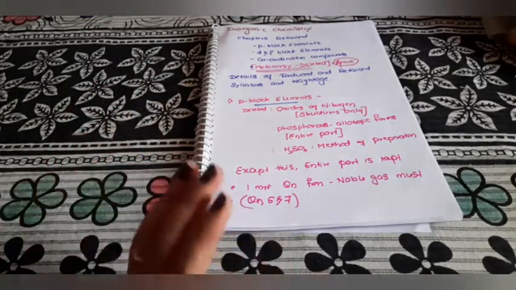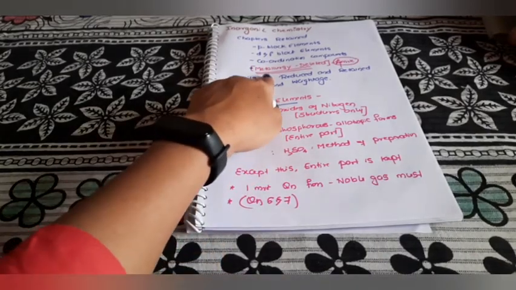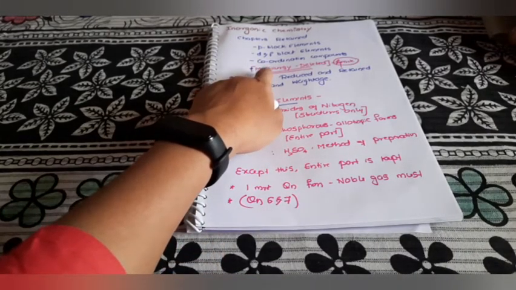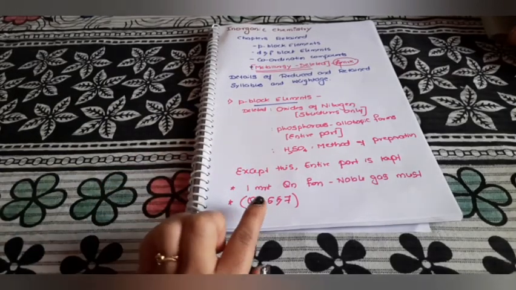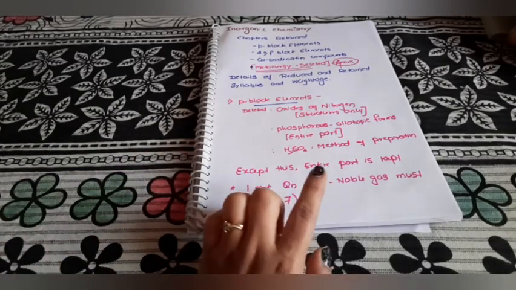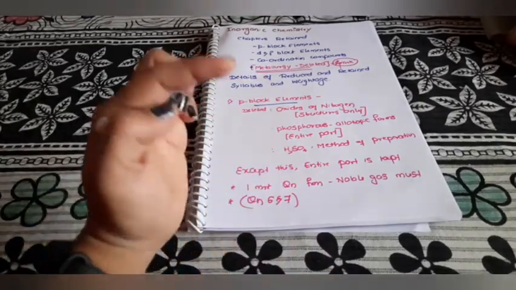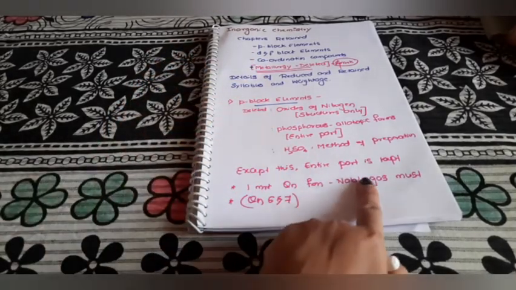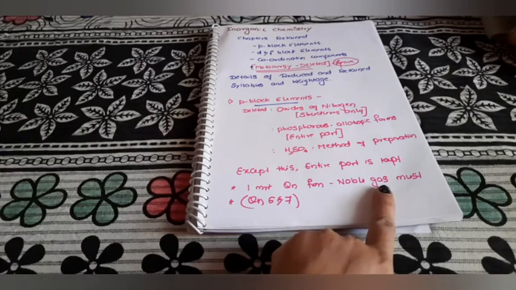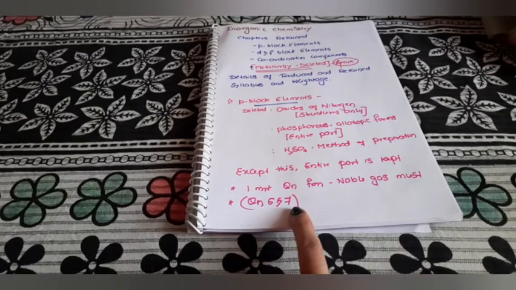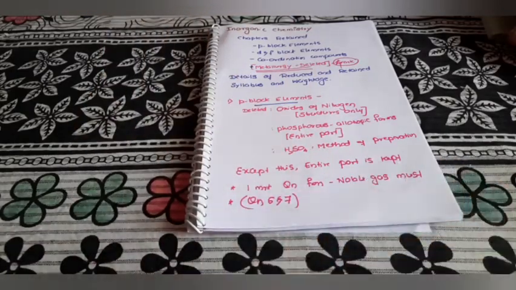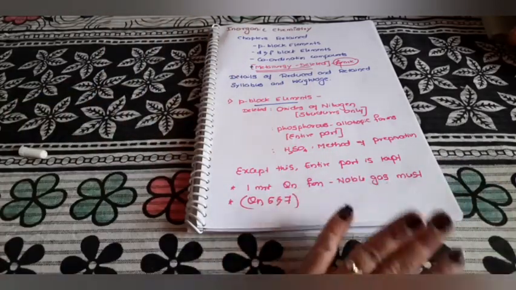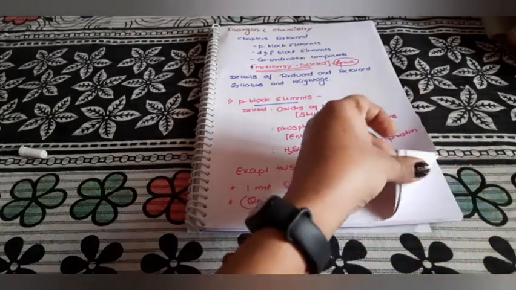As I told you, 1 mark from metallurgy has been added to the P block elements. That one question, from the metallurgy weightage, should be from the noble gases, either question number 6 or 7. So one question should be from the noble gases, where you can get easy marks. That is one, and still a lot of the part is there.